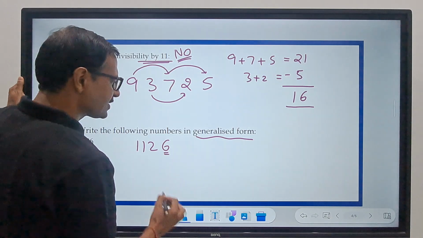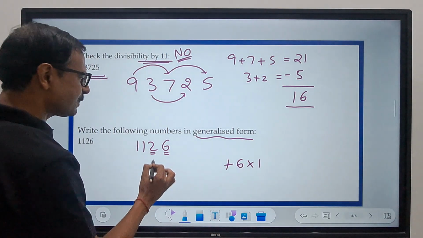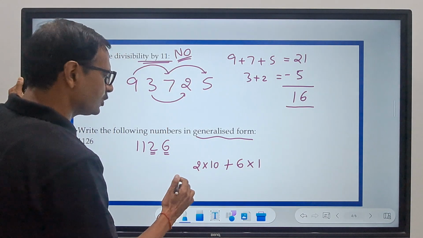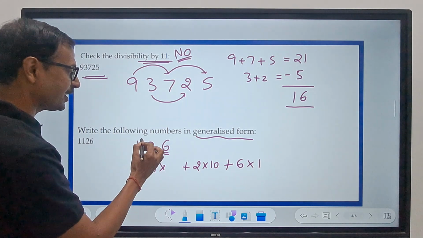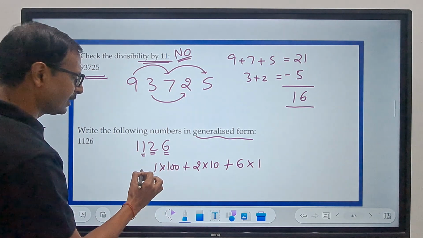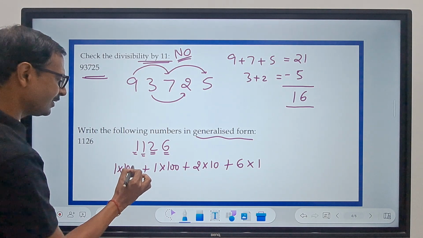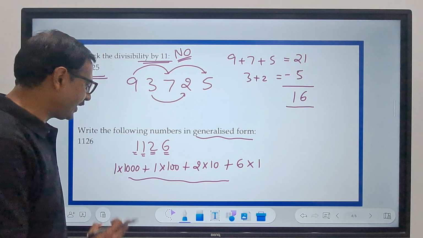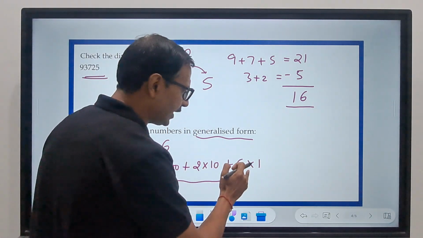This is ones place, so I will write 6 into 1. This is tens place, so I will write 2 into 10, or you can write 10 into 2 also. Plus this is hundreds place, so 1 into 100. Plus this is thousand place, so 1 into 1000. Now this is what we call the expanded form of a number. You can write 1000 into 1 plus 100 into 1 plus 10 into 2 plus 1 into 6.